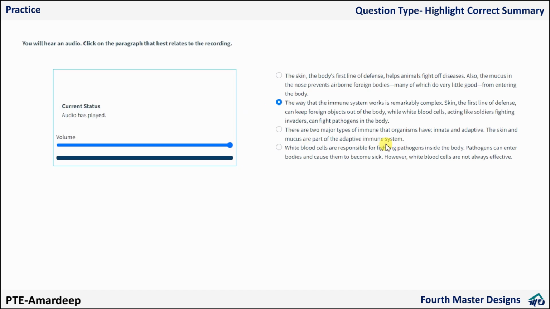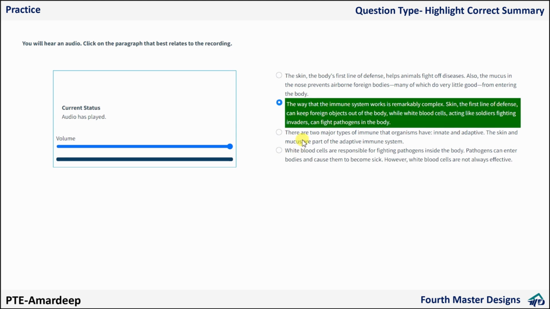So that's how you have to do it, and I know it is correct. If your answer is incorrect while practicing, find the reason. Do not just jump to the next question. Find the reason why. I won't suggest you listen to the audio again, but think about it for some seconds. Maybe you can spend even 1 minute also.